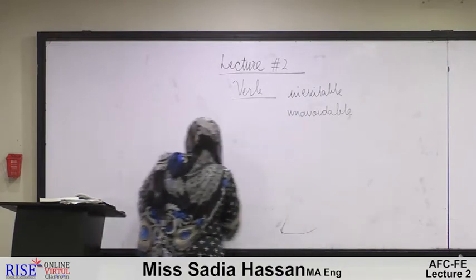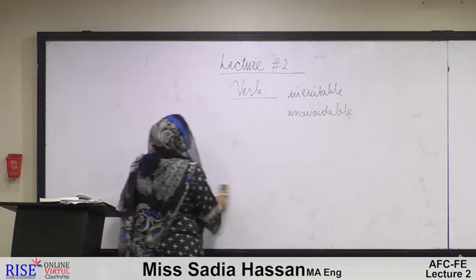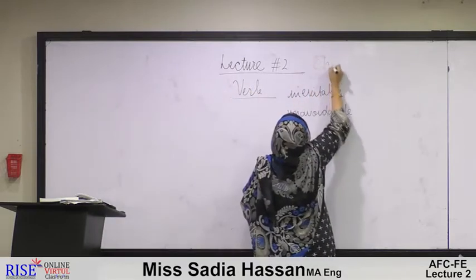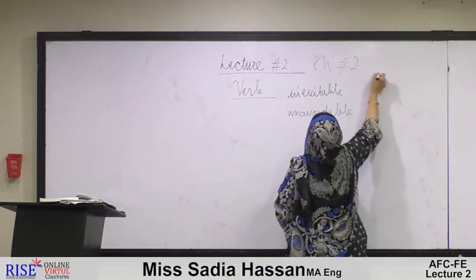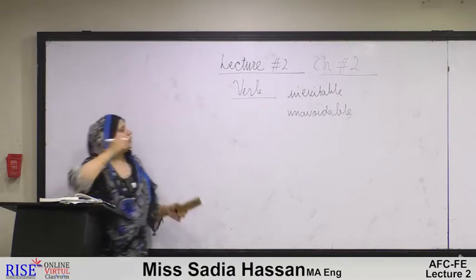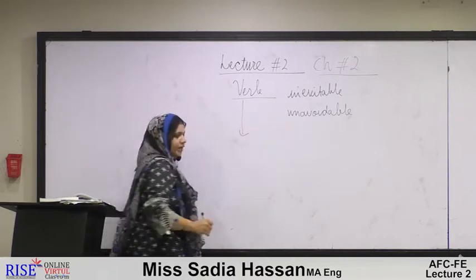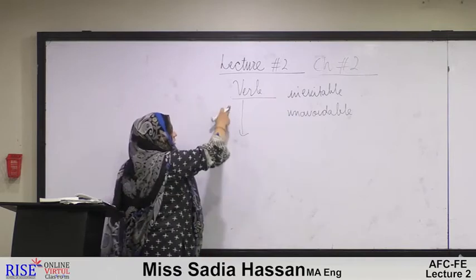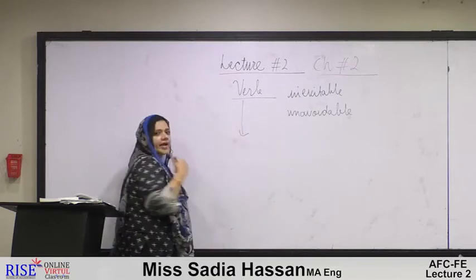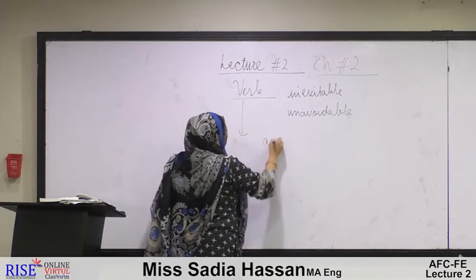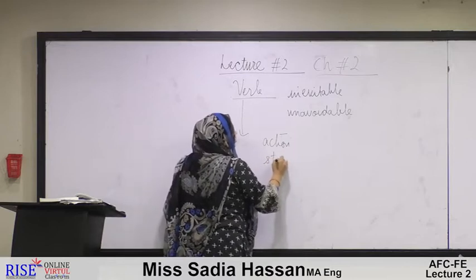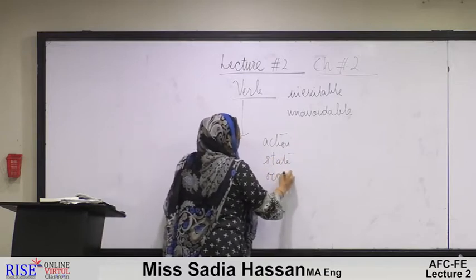Now we move on to different kinds. This chapter is all about verb, and it gives a deep insight into different kinds of verb. Now we start with the definition of verb. What actually is a verb? If we start with the definition, we come to know that a verb is a word which performs three functions in a sentence: number 1 is action, number 2 is state, and number 3 is occurrence.